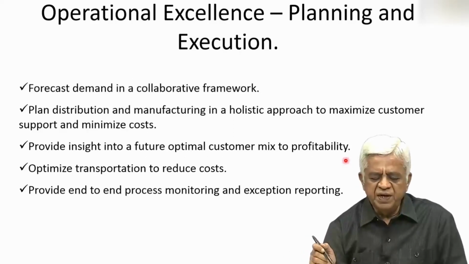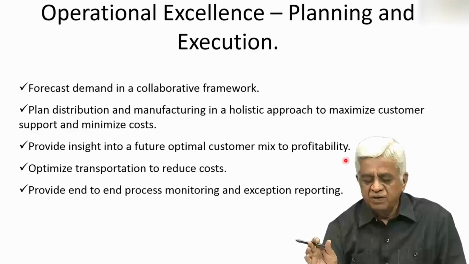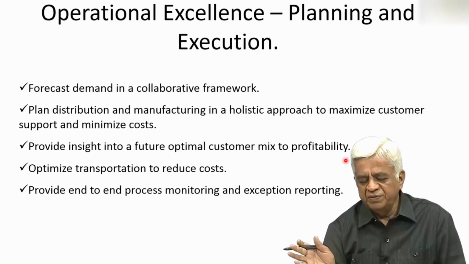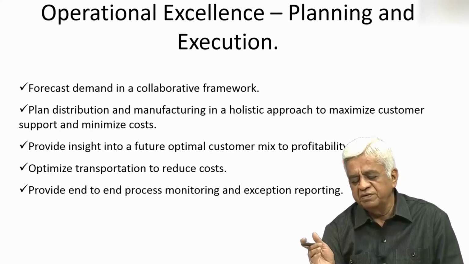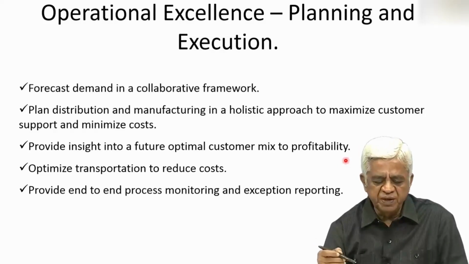Provide insight into a future optimal customer mix for profitability. In other words, for the company, you should have a good marketing mix. For the customer, it will be an optimal customer mix. The end result will be to have good profits for the company.